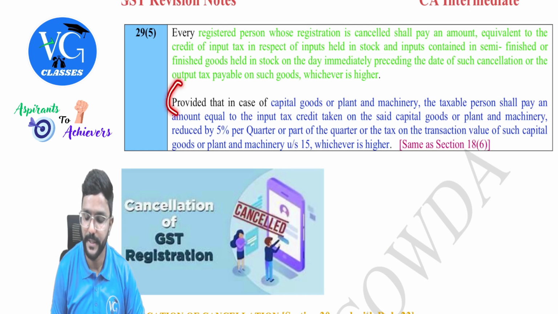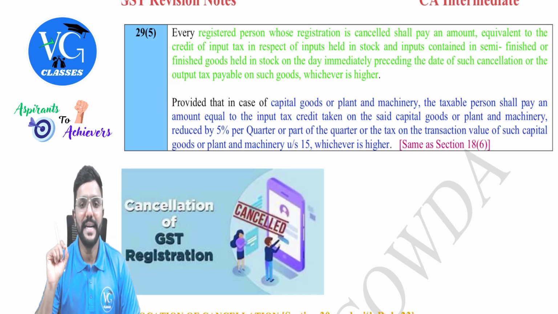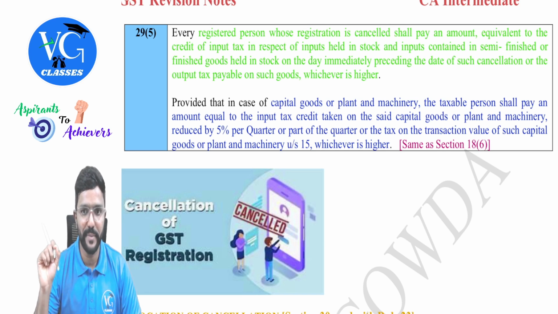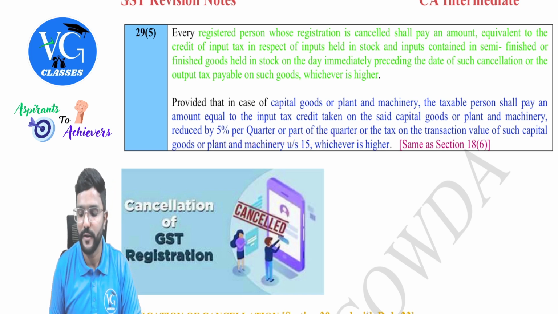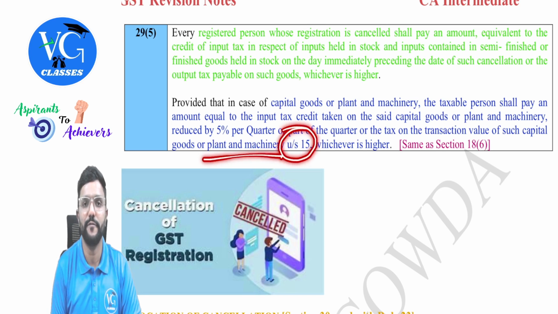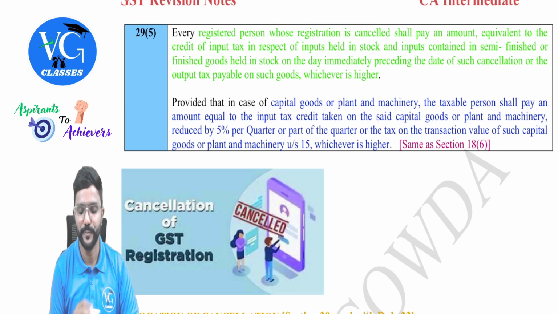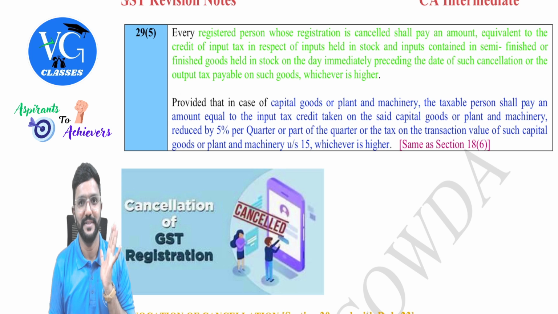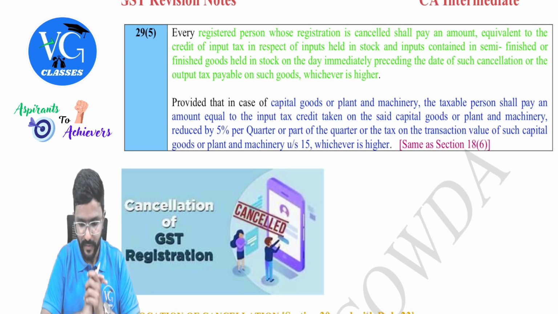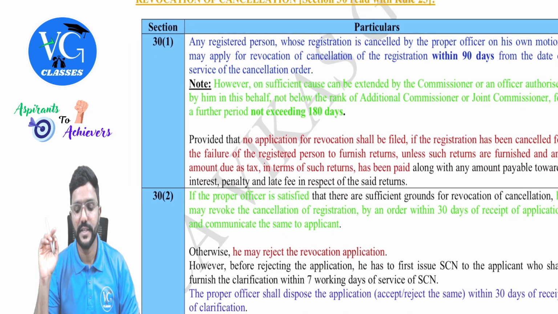Let me just read it. The second paragraph: provided that in case of capital goods or plant and machinery, the taxable person shall pay an amount equal to the input tax credit taken on the said capital goods or plant and machinery reduced by 5% per quarter or part of the quarter, or the tax on transaction value of such capital goods or plant and machinery under Section 15, that is nothing but GST on that sale value, whichever is higher. It is the same as Section 18(6), meaning the calculation is the same. Got it? Fine, guys. So we are done with Section 29.